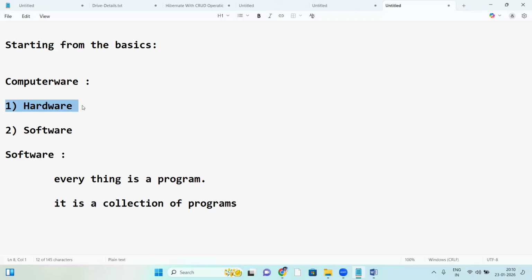We are not hardware engineers, so that is not necessary for us. Our topic is software. Let us start with software here.